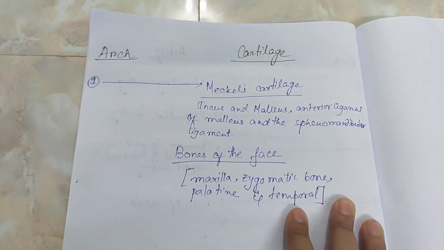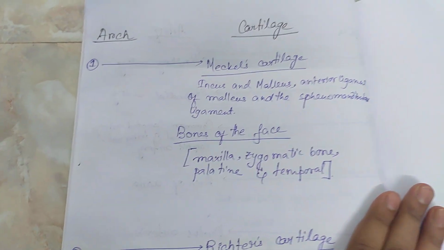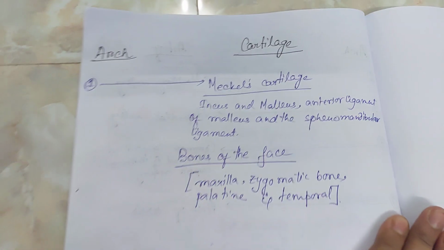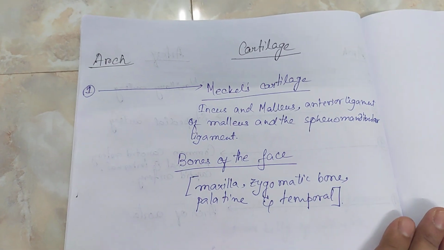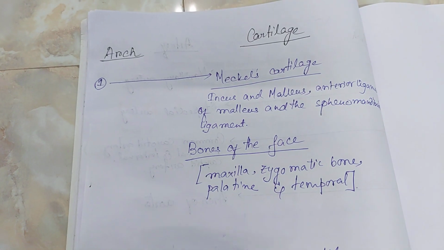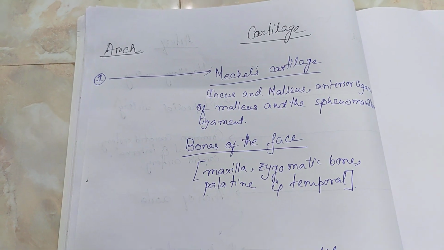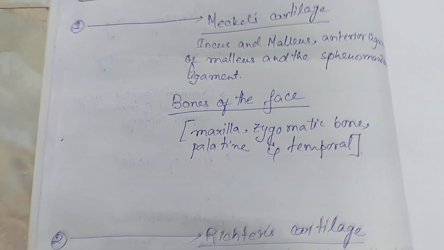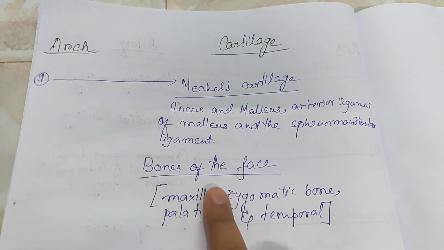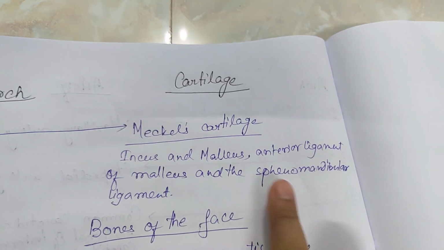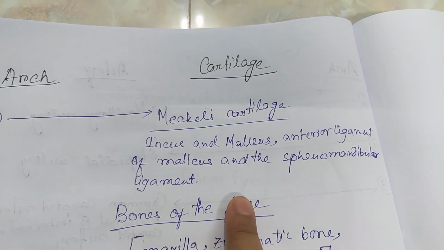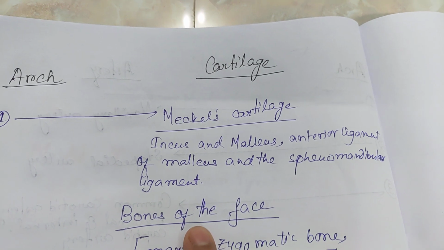Next, what comes? Cartilage and the bones. First arch is the Meckel's cartilage. Now what are the derivatives? The bones of the middle ear, incus and malleus. Stapes is not here. Okay, you remember incus and malleus. Leave the stapes from here. Now, the anterior ligament of the malleus and the sphenomandibular ligament.